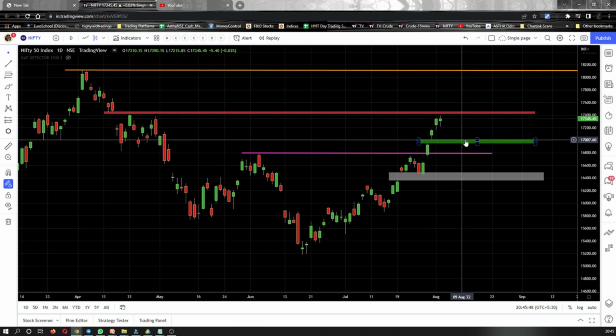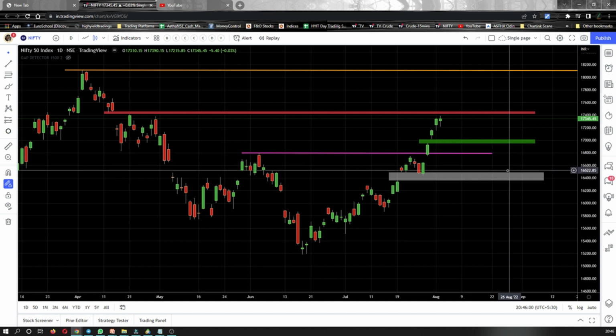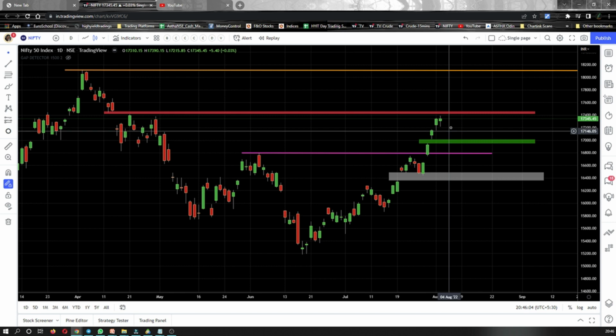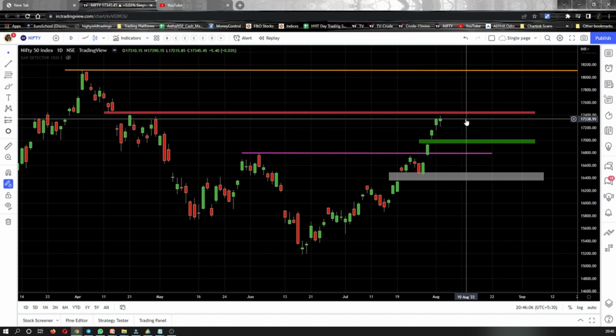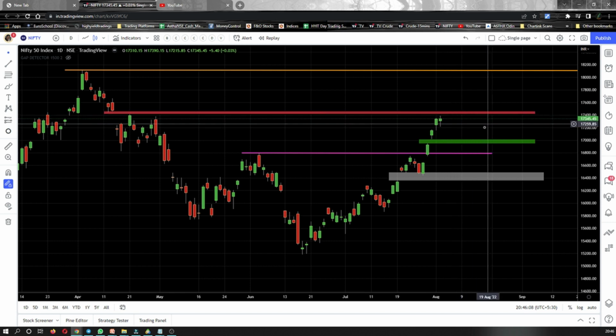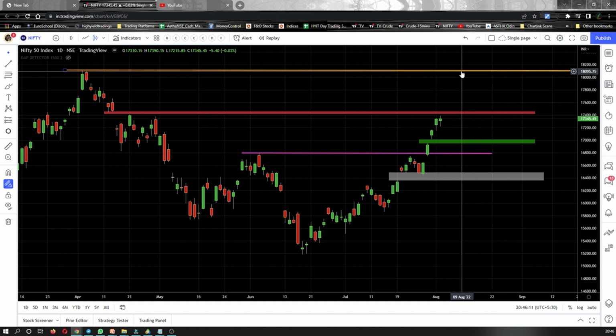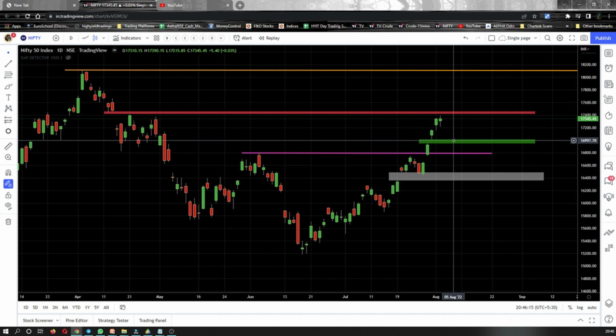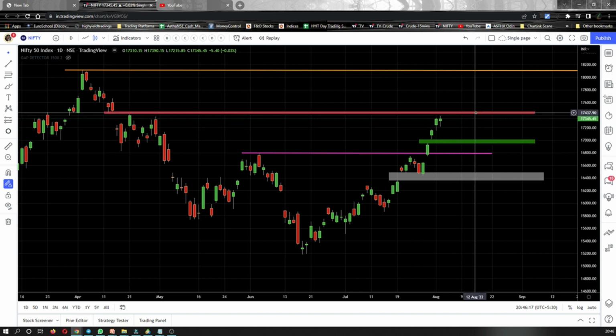Why do I say that it is a support? It's because we have a gap here again. So these are the few things that might happen with Nifty in the upcoming days. One more thing I wanted to highlight: if Nifty consolidates and breaks out in the upward direction, the next target is this one. Or if Nifty comes down, takes a support here, and then goes up and breaches this resistance, then our next